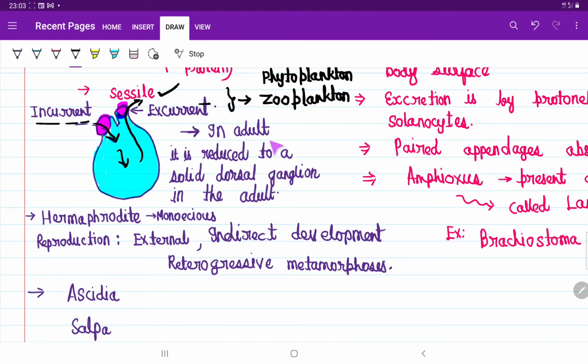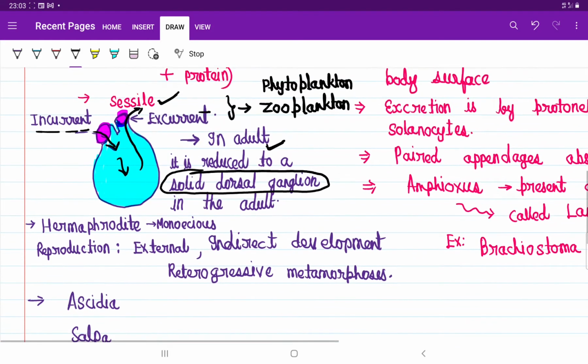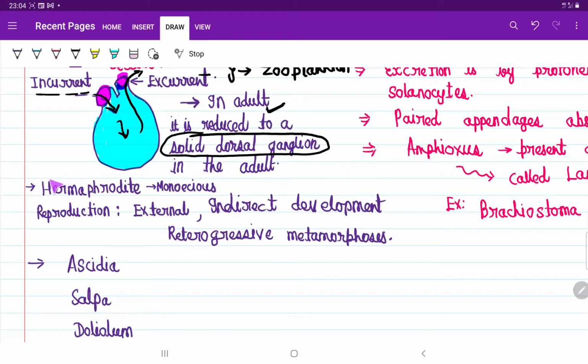In the adult, the nerve cord is reduced, but one solid dorsal ganglion is present. The larva is motile, the adult is sessile, and they are hermaphrodite. Hermaphrodite means only one body produces both male gamete and female gamete. That's why they are monoecious.